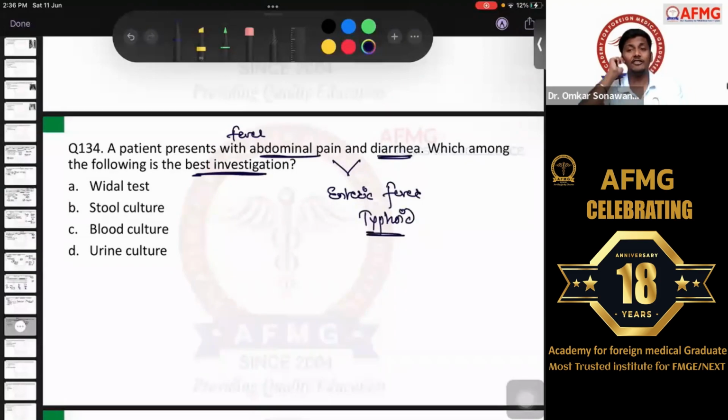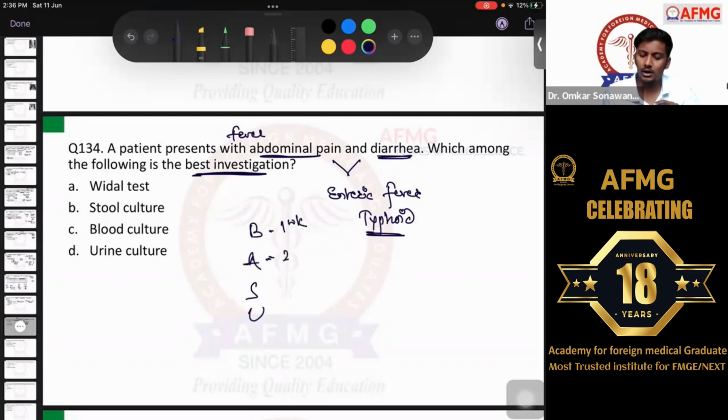And as we know, for typhoid, we have discussed all the investigations. In the first week, the mnemonic is BASU, right? In the first week, we do a blood culture. In the second week, we do an agglutination test, and this agglutination test is called the Vidal test. In the third week, we do the stool culture. And in the fourth week, we do the urine culture.